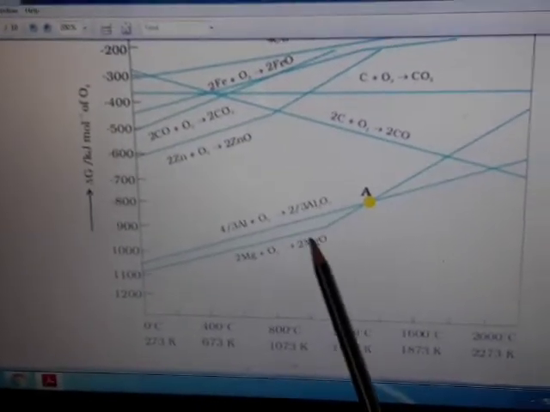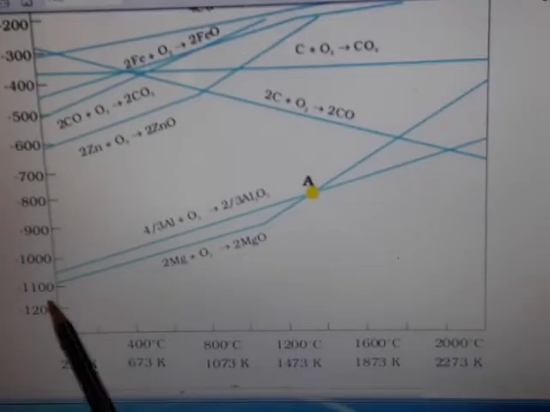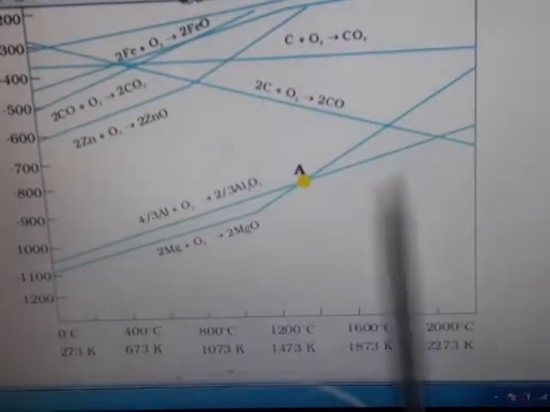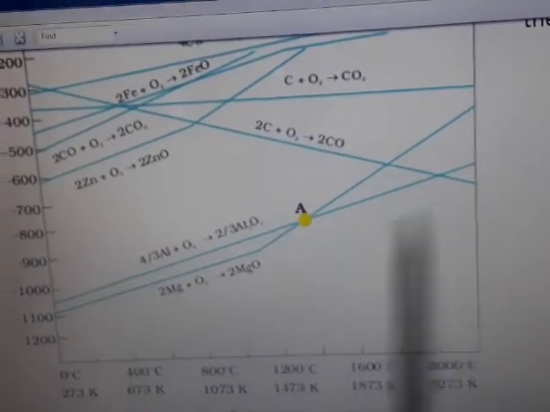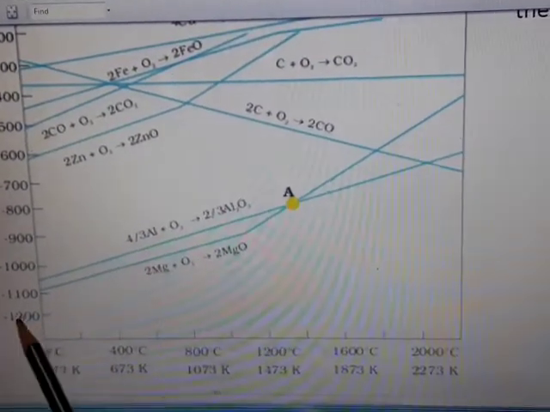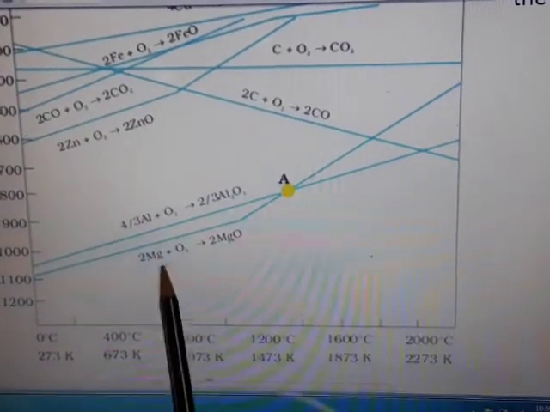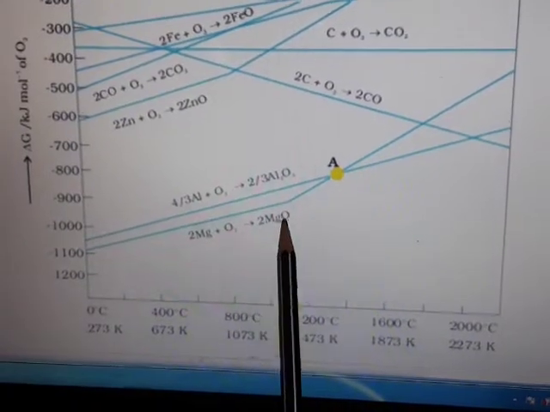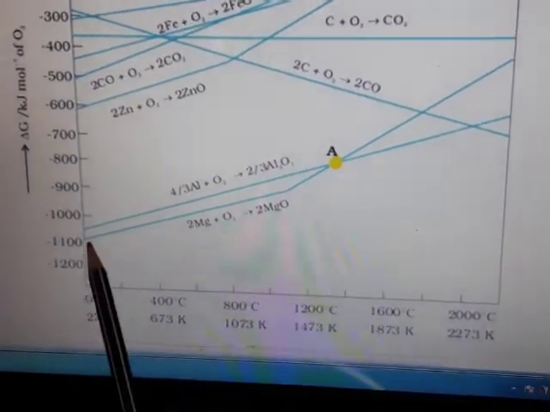Unless we get this kind of sharp change in the curve, we can easily say that there is no change in the physical state of the metals. Now here you see, this is the curve plotted for the combination of magnesium with oxygen to give magnesium oxide at various temperatures.